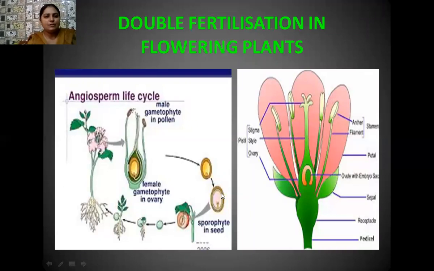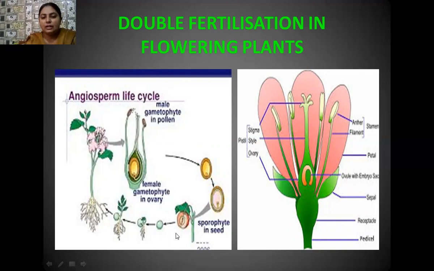Okay, student, here I have shown you the life cycle of the angiosperms. This is a typical flower. The flower has male and female sex organs. Anthers contain pollen grains, the male gametes. Inside the female reproductive organ, the ovary is there, and inside the ovary, the ovule is there. Inside the ovule, the embryo sac is there, which contains eggs. The other stages I have already discussed with you.